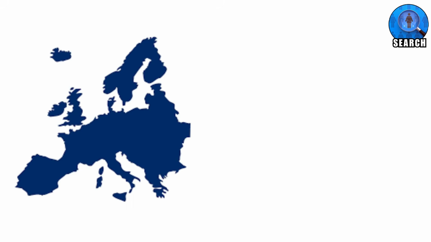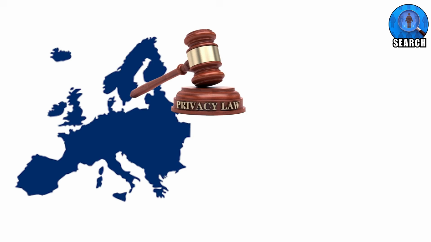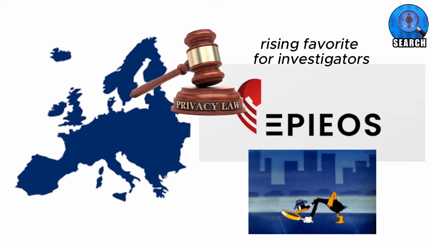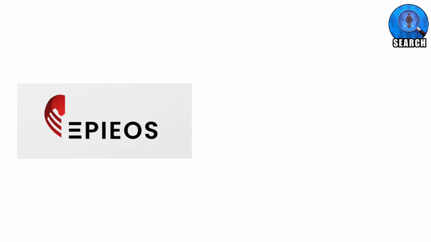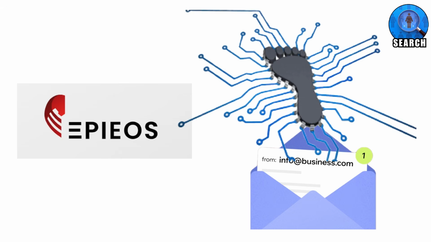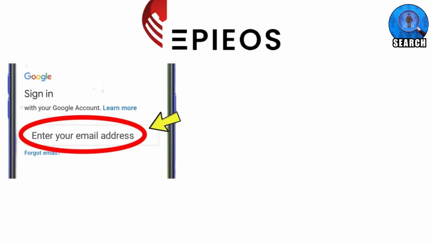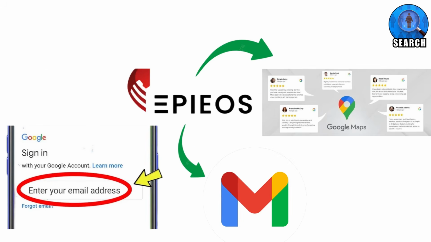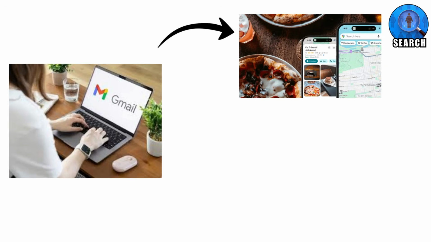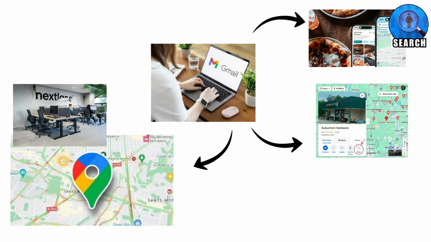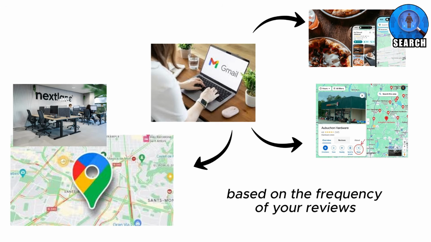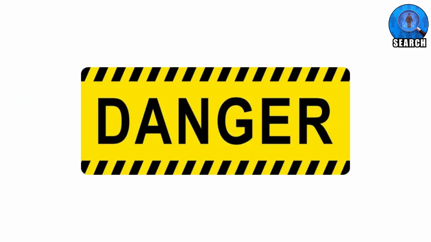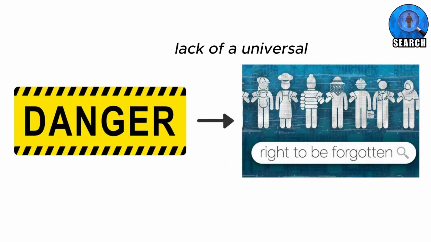In Europe and other regions with stricter privacy laws, Epieos is a rising favorite for investigators. It focuses specifically on the digital footprint of an email address. By entering an email, Epieos can tell you exactly which Google services that person uses and, in many cases, show you their Google Maps reviews. This can reveal where you eat, where you shop, and even where you work, based on the frequency of your reviews. The danger here is the lack of a universal right to be forgotten.